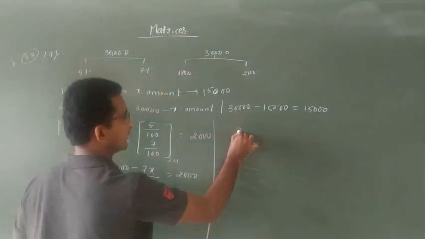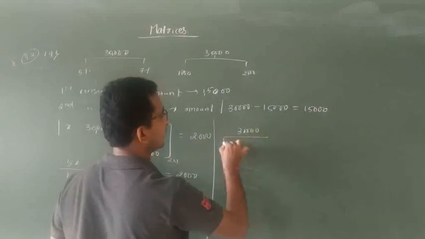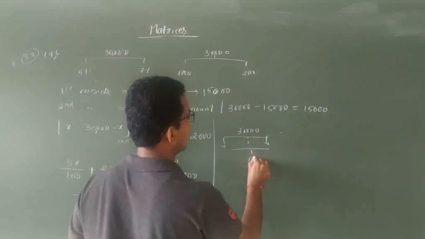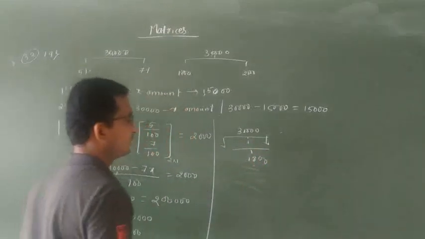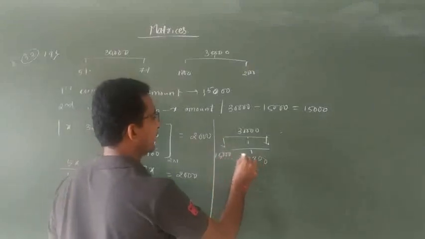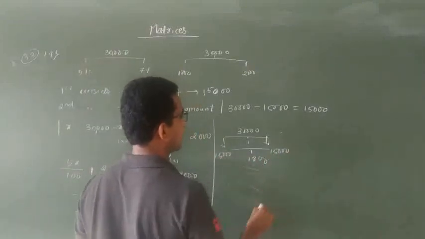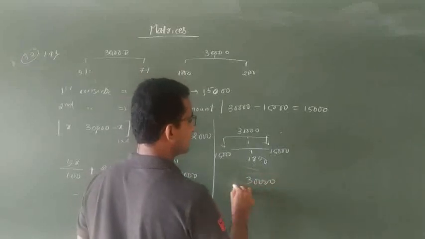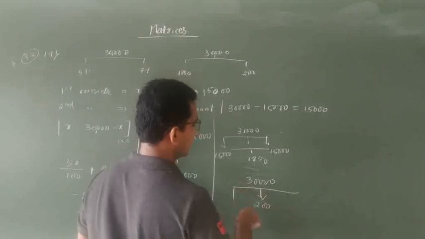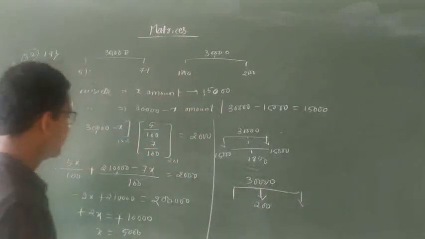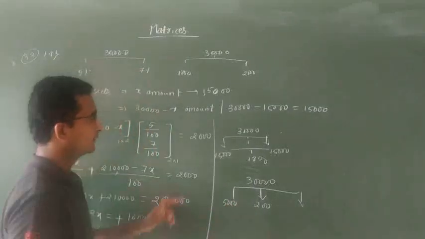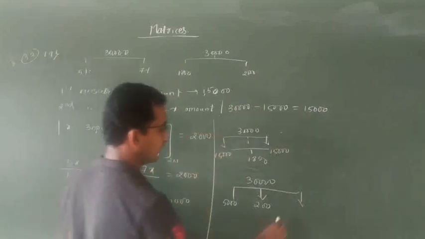We have to split this 30,000 into two parts. When annually we are getting 1,800 rupees as the interest, our 30,000 is divided into one part of 15,000 and another part of 15,000. The second one, when annually we are getting 2,000 rupees, our 30,000 can be split up so that one installment is 5,000 and the other is 30,000 minus 5,000, how much?